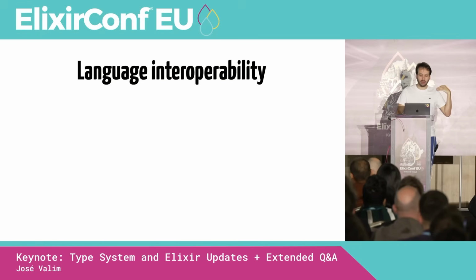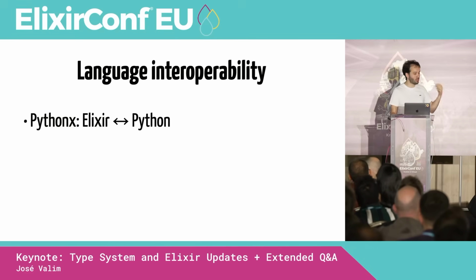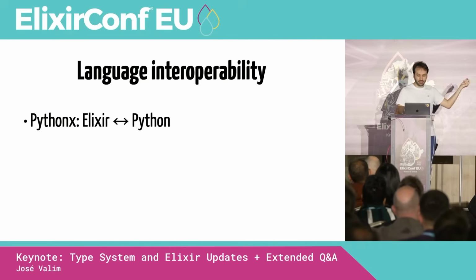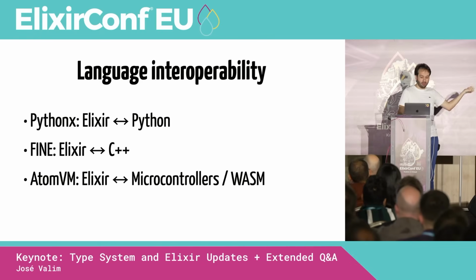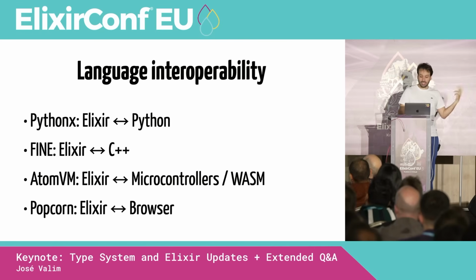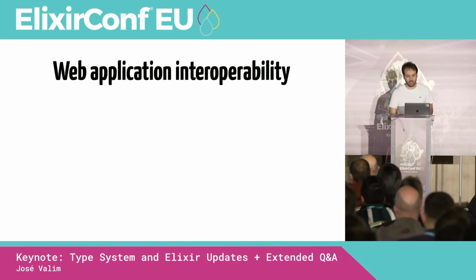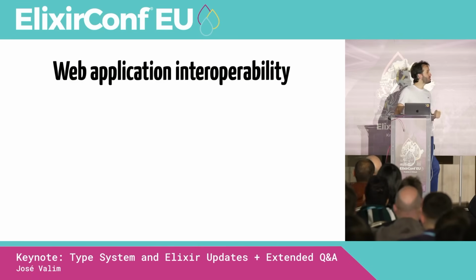Right? So when we're talking about language interop, we're talking about Pythonx, which is Elixir and Python. We're talking about Fine, which is Elixir and C++. AtomVM, bringing Elixir to microcontrollers. WASM, Popcorn, bringing Elixir to the browser. Right? And it's not only about language interop. It is about web application interop as well.